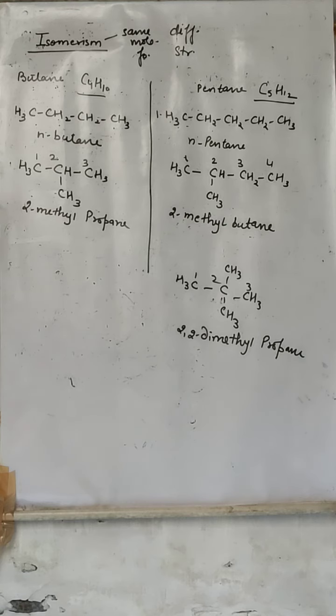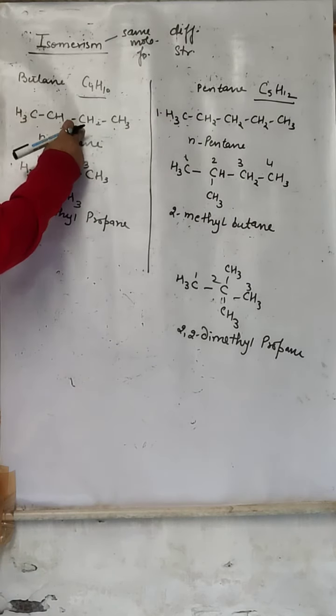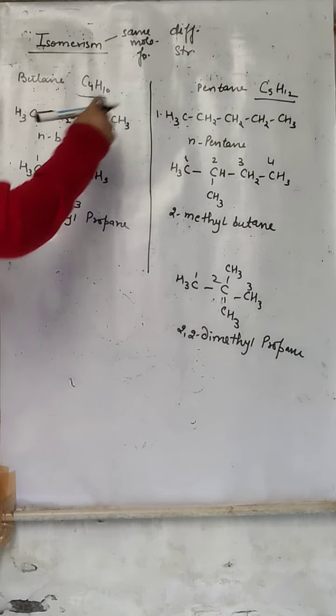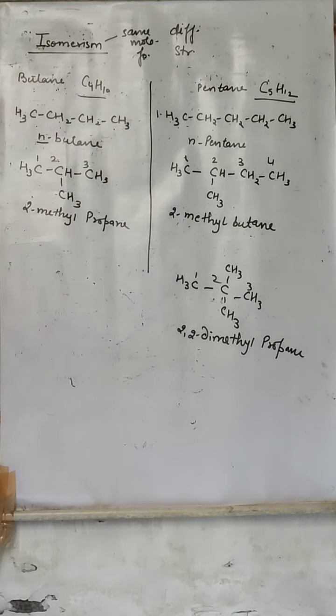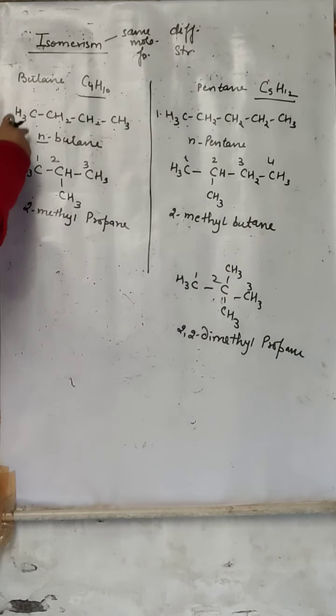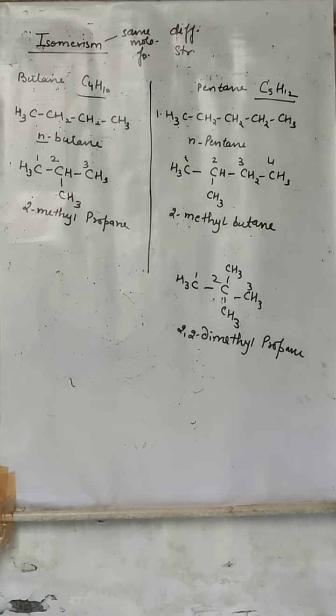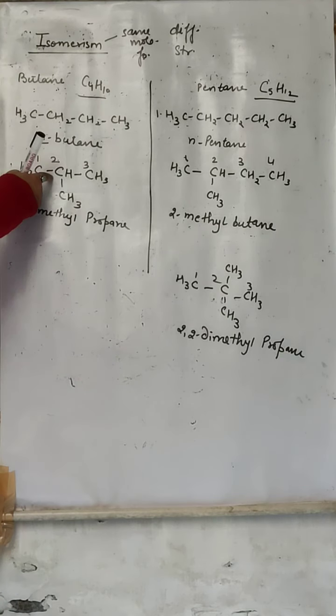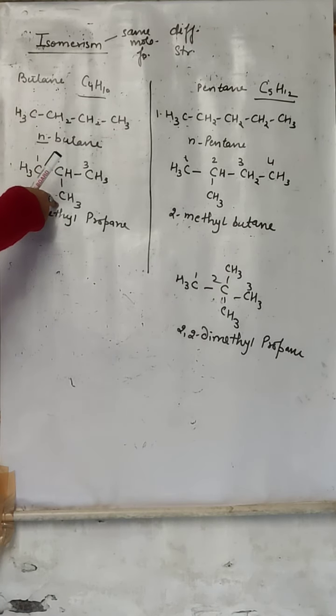So butane can be either a straight chain or a branched chain. First, 1, 2, 3, 4: four carbons in a straight chain, which is why it is known as n-butane. How many hydrogens? 3, 4, 5, 6, 7, 8, 9, 10. Carbon is 4. Next, 1, 2, 3, and this alkyl is attached, so this is a branched chain.